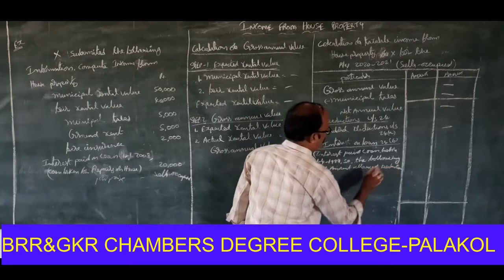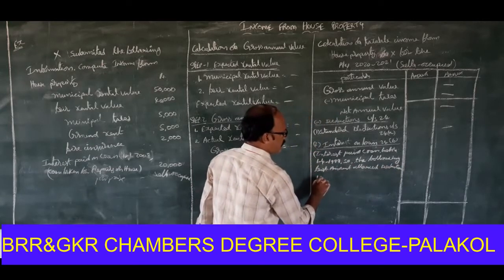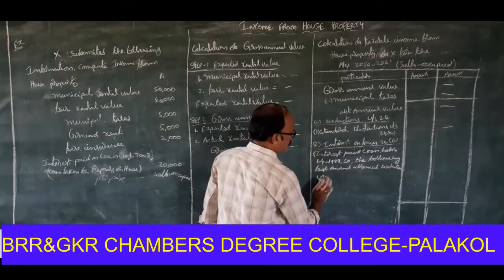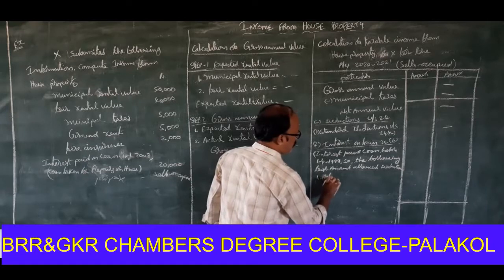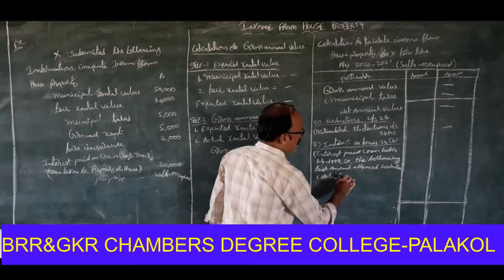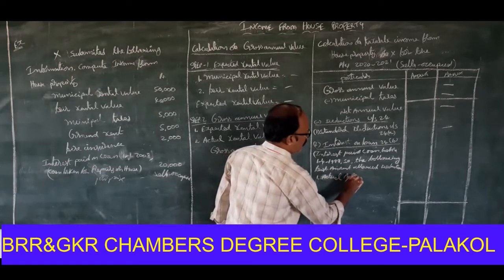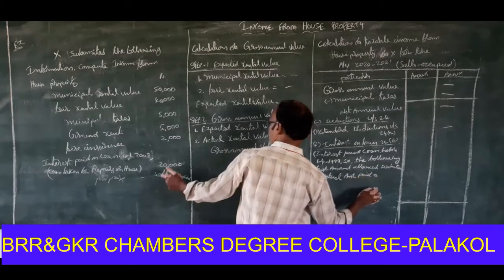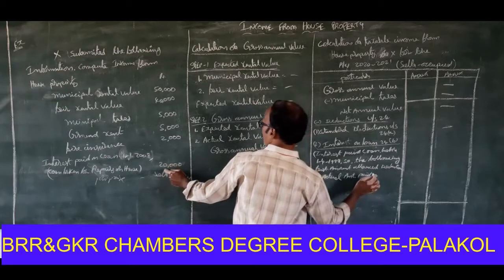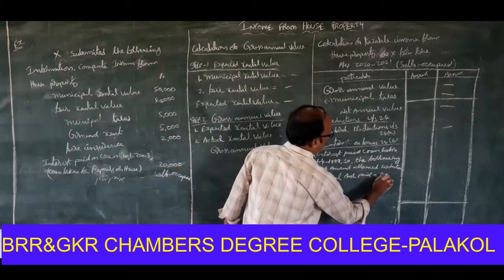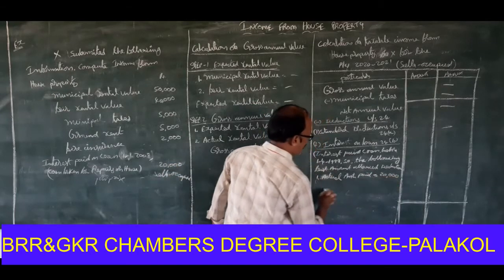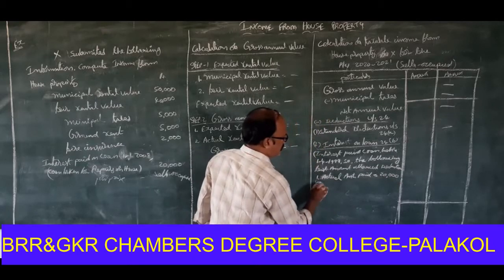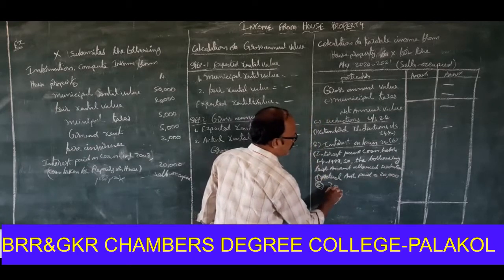Allowed deduction 1: actual amount paid. How much is the actual amount paid here? 20,000. Second one, 30,000 rupees.